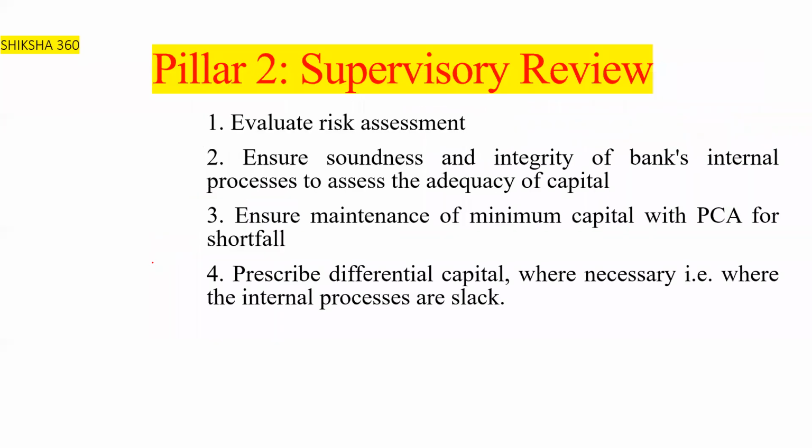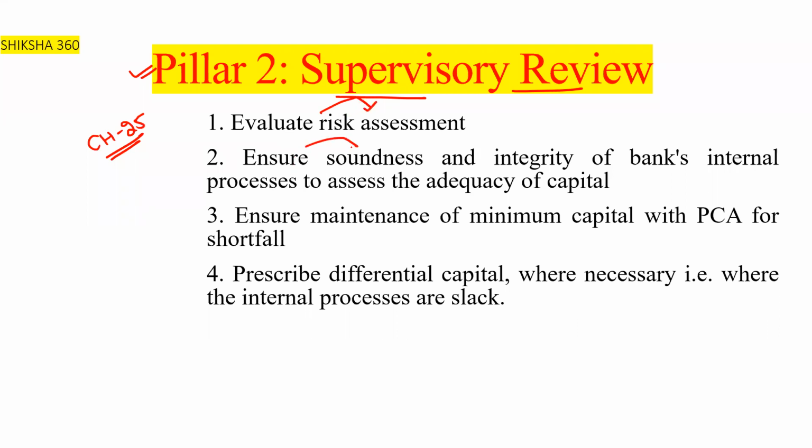Second, pillar 2. Chapter number 25 is totally based on pillar number 2. Pillar 2 says: evaluate risk management.